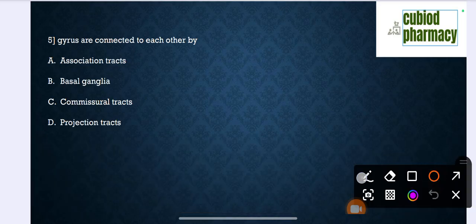Question number 5. Gyri are connected to each other by: option A, association tracts; option B, basal ganglia; option C, commissural tracts; option D, projection tracts. The correct option is association tracts. Association tracts connect different parts of the same cerebral hemisphere, extending from one gyrus to another. So the correct option is A.